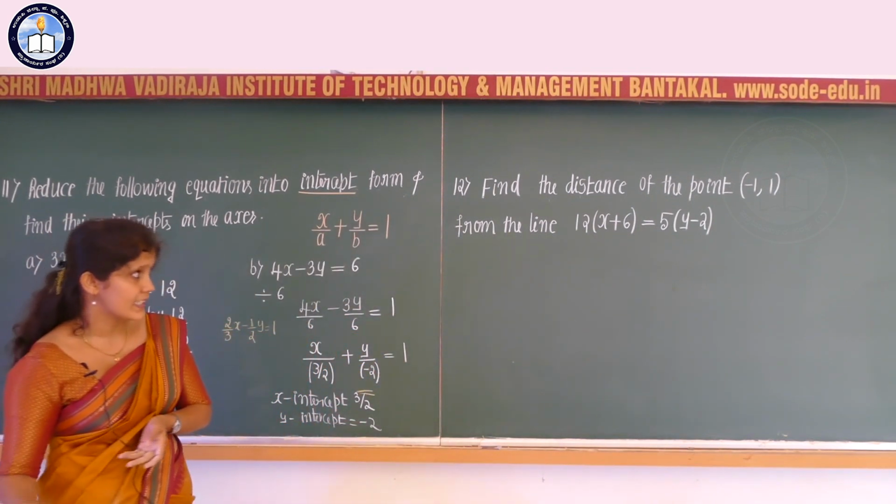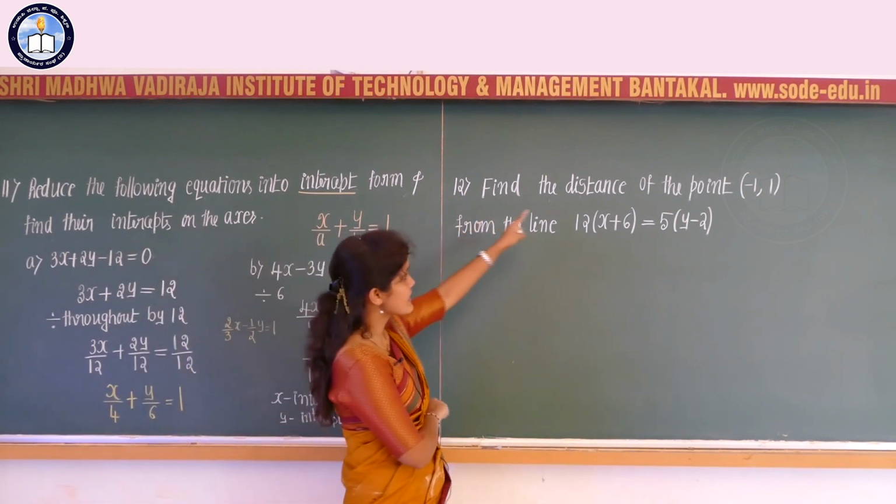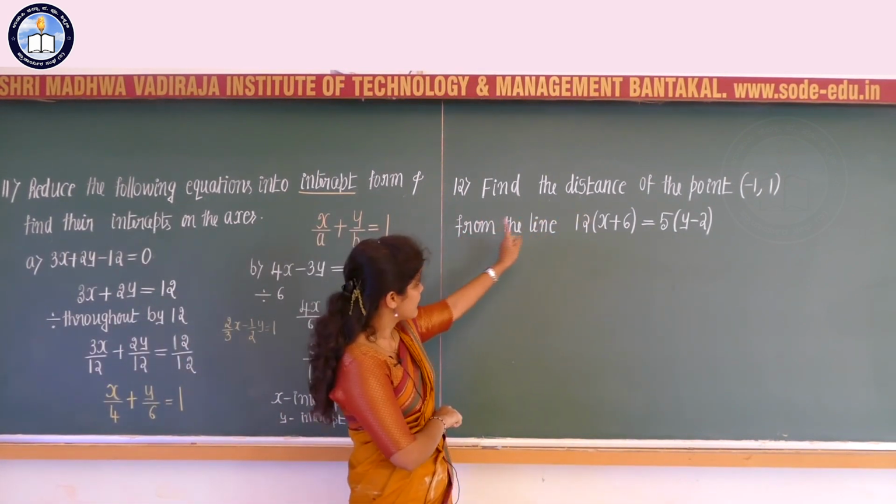So find the distance of the point from the line.